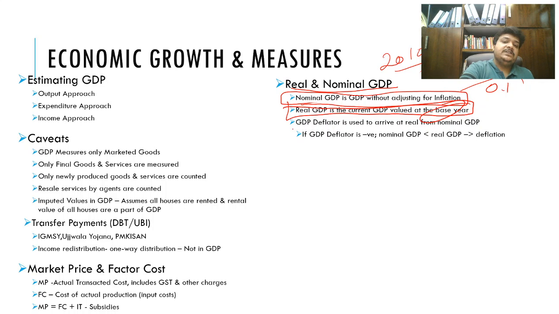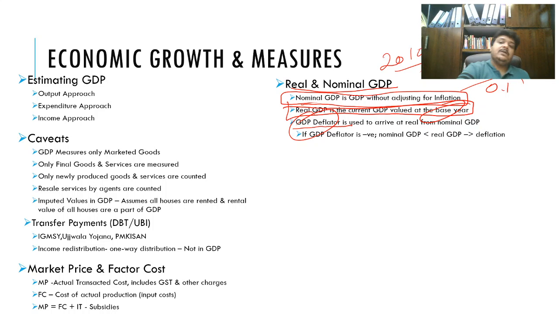And what is this GDP deflator? So as I have told you, government pumps in money, it would drive up inflation. Therefore, to offset this inflation, the CSO uses something called a GDP deflator. Basically, it deflates the GDP by the amount of inflation in the economy.